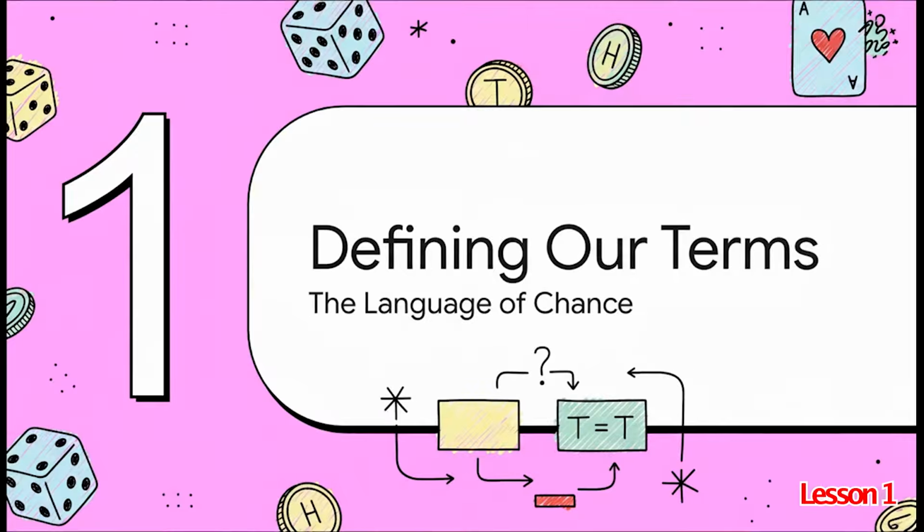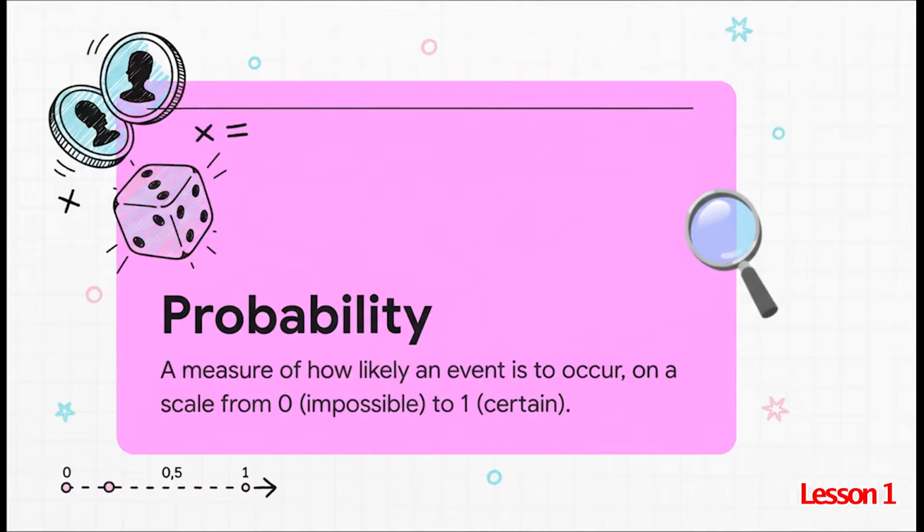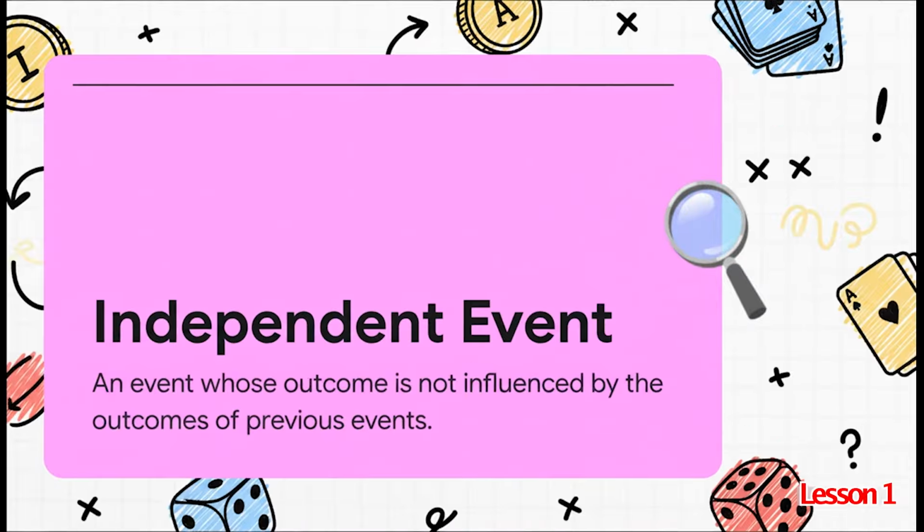Before we get into it though, we've got to make sure we're all understanding the key terminology. The language of chance. So here's our first term. Probability itself. The easiest way to think about this is just a score on how likely something is to happen. It's going to be on a scale from 0 to 1. 0 means totally impossible. You know, the chance of rolling a 7 on a die? 1 is absolutely certain, like the sun rising tomorrow. Most things in life happen somewhere in between.